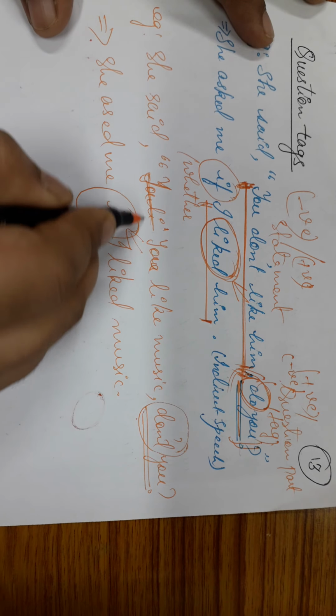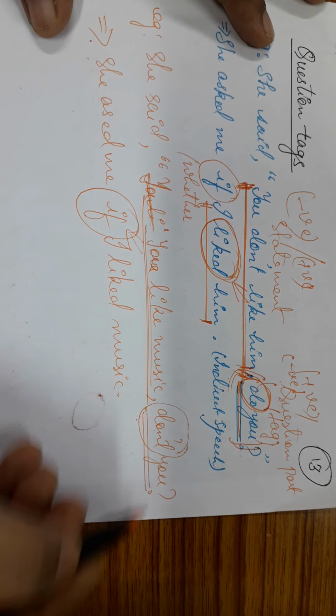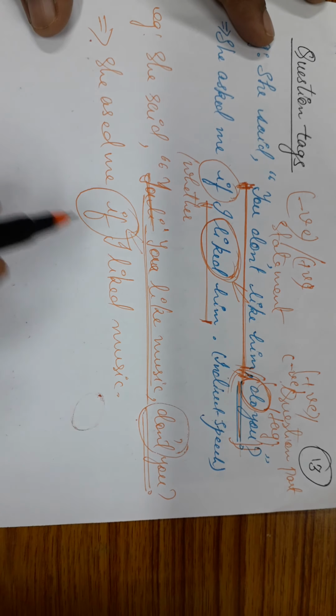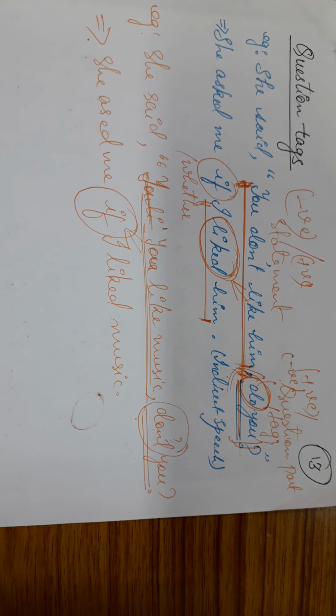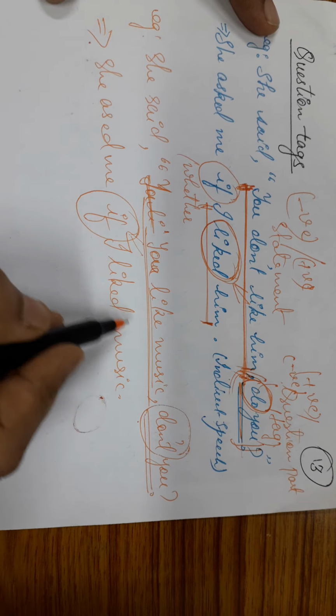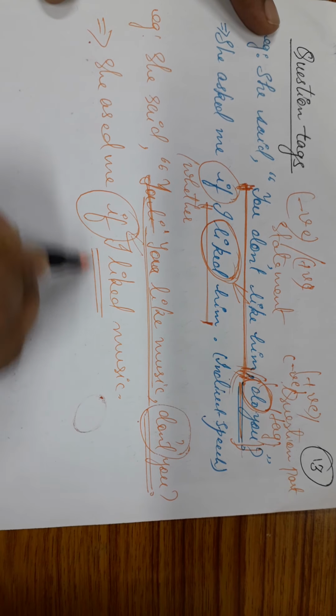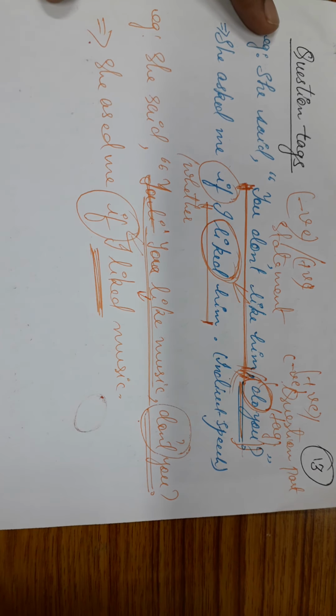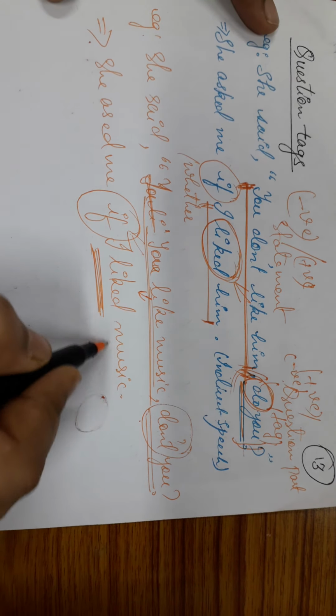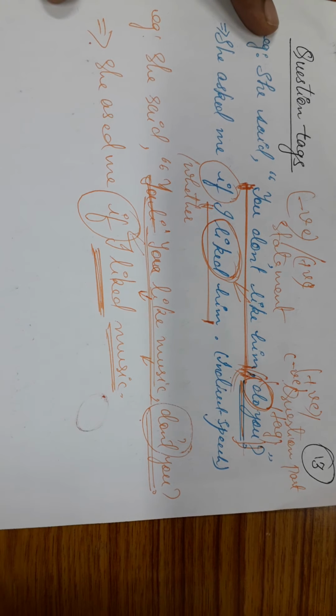When you see the statement, "You like music, don't you?" or "You don't like music, do you?", the meaning of both question tags is the same. That is, the person wanted to know from the listener whether he or she liked music or not. So, what has happened over here? I have brought the main verb from the statement itself, followed by the verb phrase, that is, music has come.